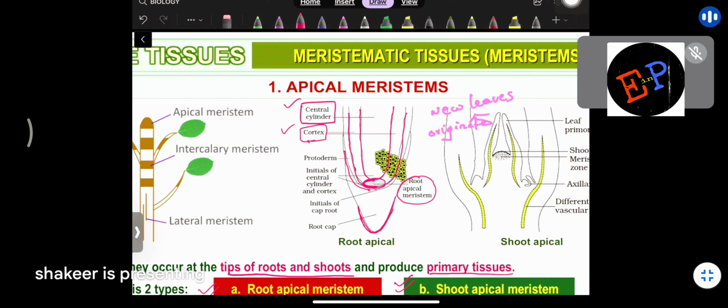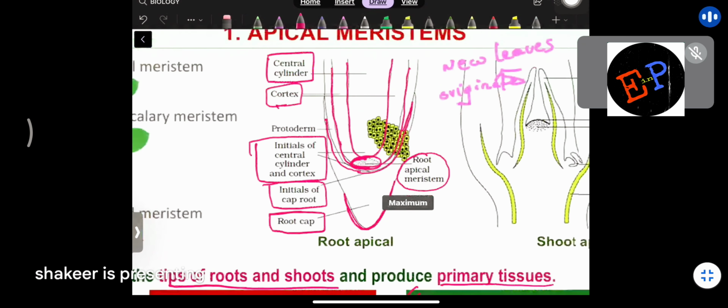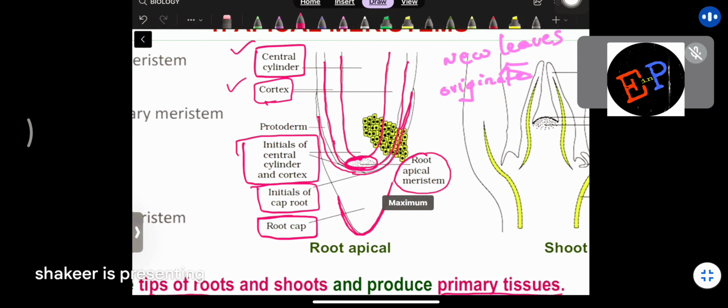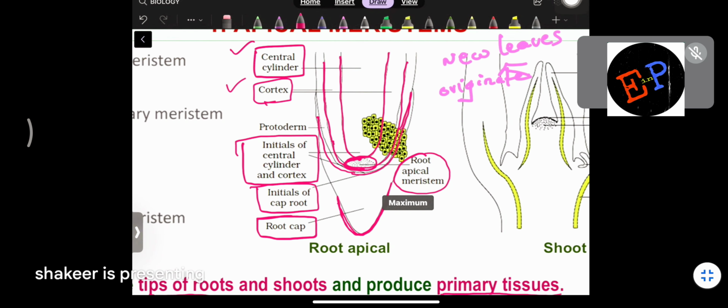What is the another layer which we have? Protoderm is the other layer. Clear? Then you can see the initials of central cylinder and the cortex, it means the starting positions of central cylinder and the cortex. And you can see the initials of the root cap, followed by the root cap. So what is the position of root apical meristems? You can find them in between the central cylinder and the cortex.